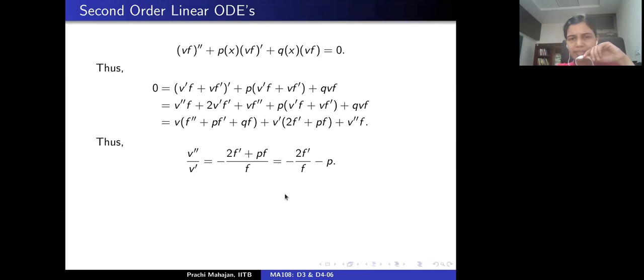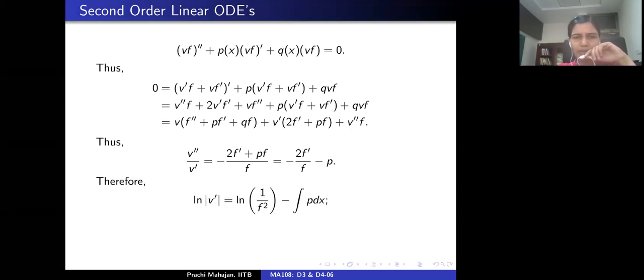What you get is the following differential equation now in the variable V, in terms of the derivatives of V and F. So what do I have? V'' over V' must be the same as minus 2 F' over F minus P. Let's integrate this. What will I get? I will get that the logarithm of the absolute value of V' is the same as the logarithm of 1 over F squared, minus the integral of P. Correct? Is that okay?